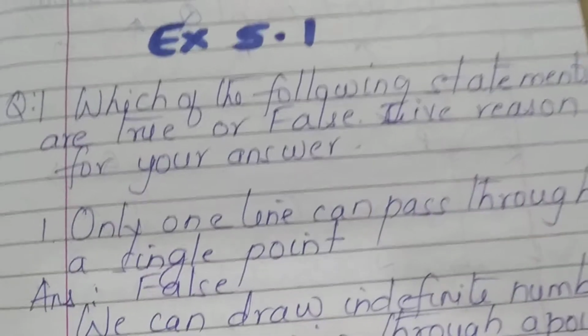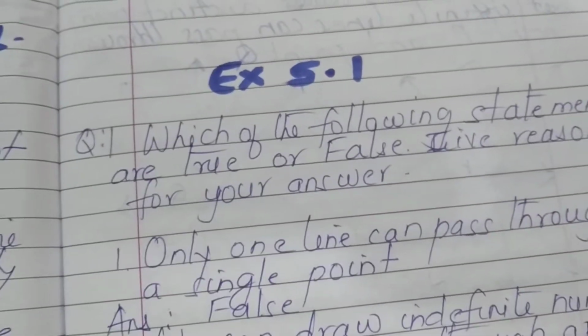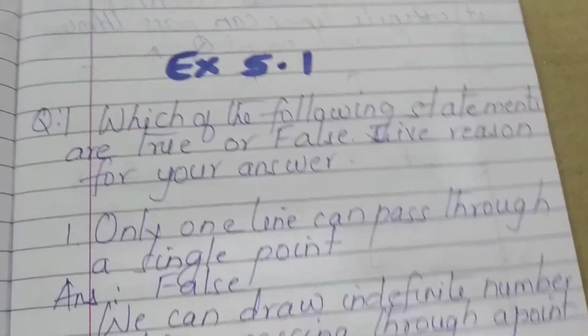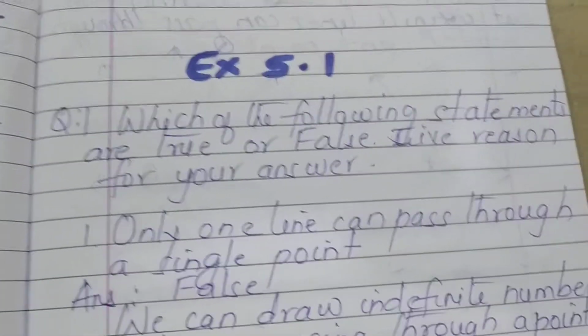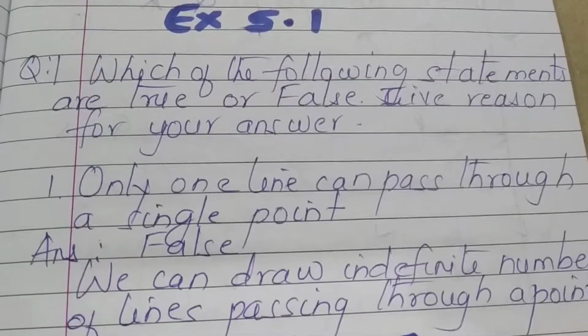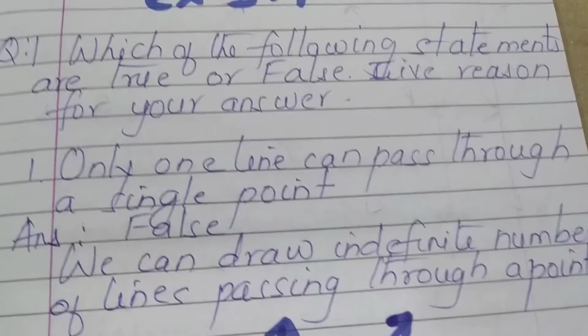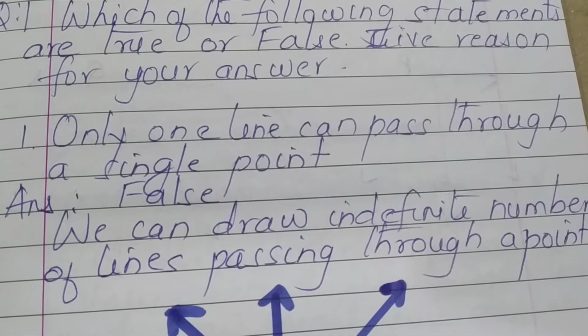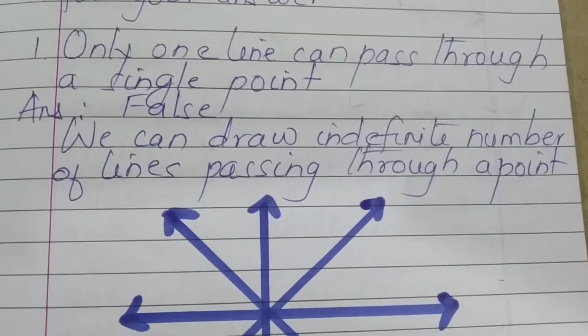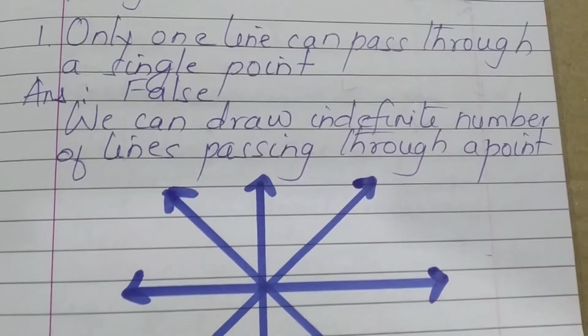Now we start with exercise 5.1, which is very easy. Question number 1, we have to say true or false and give reason for your answer. First one, please write the question. Only one line can pass through a single point. The answer is false. Why? We can draw indefinite number of lines passing through a point.